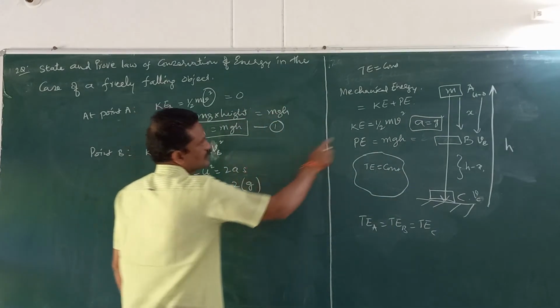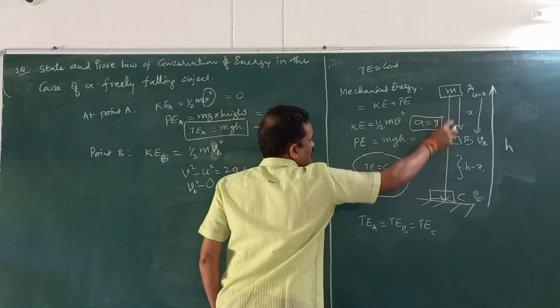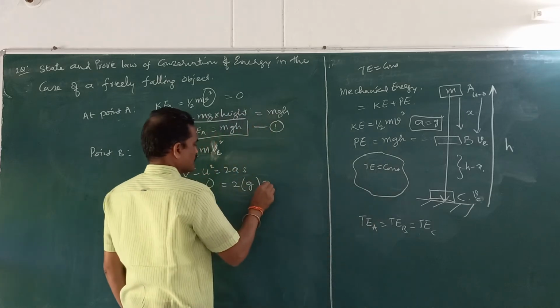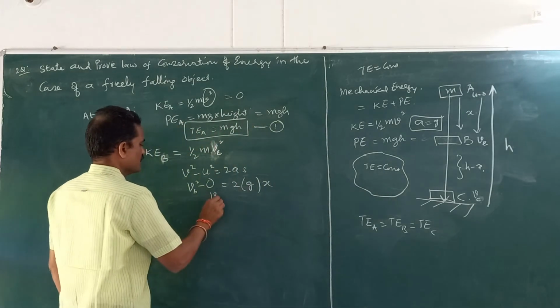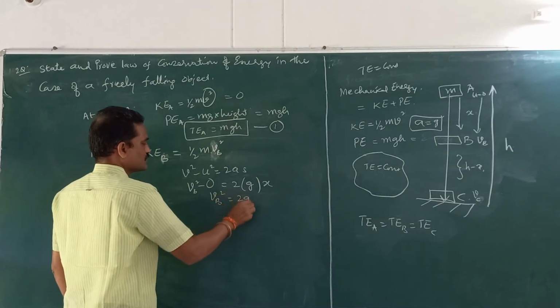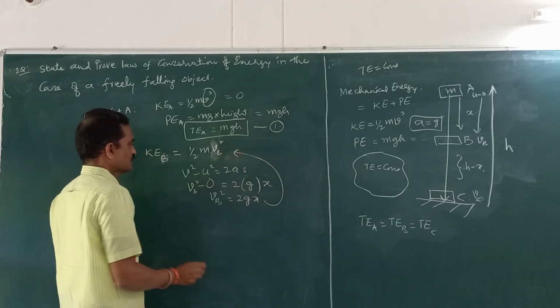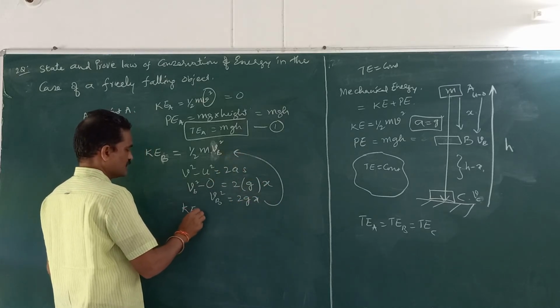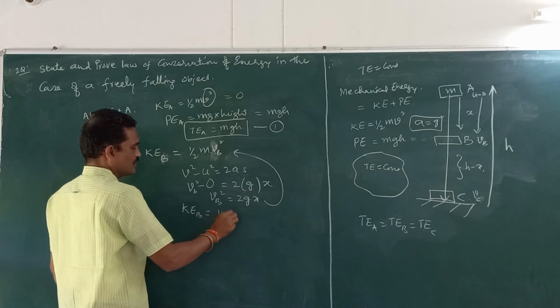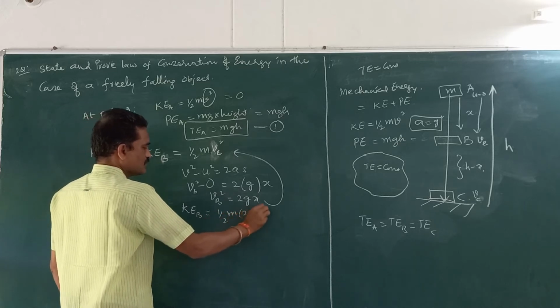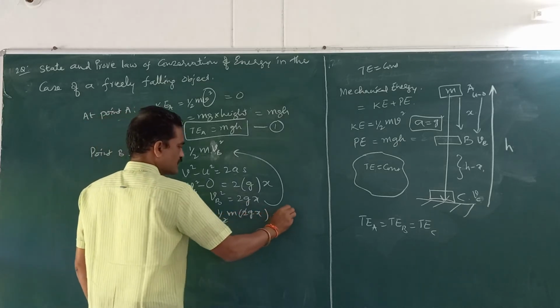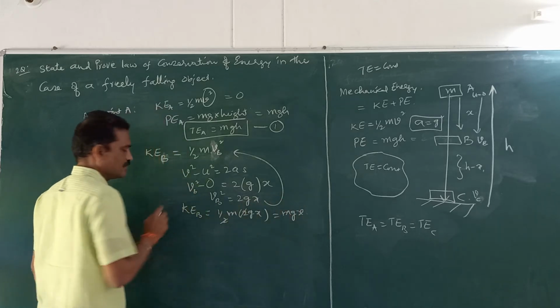Now how much distance or displacement has it travelled? It traversed the displacement of x. So simply Vb square is equal to 2gx. Substitute this here. So you will get kinetic energy at point B is equal to half m times 2gx. 2 gets cancelled, you will get mgx. So this is the kinetic energy at point B.